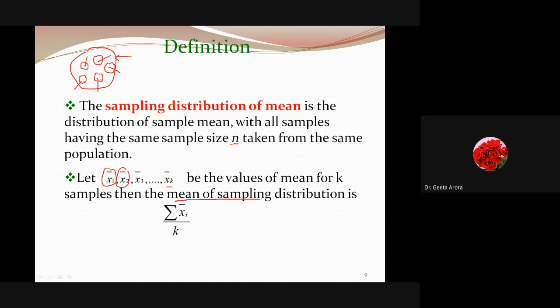of the sampling distribution. Correct? So this is what we can do, summation of xi divided by k. Summation of xi cap, meaning the mean of all samples, divided by the total number of samples. This is what we know as the sampling distribution of mean.